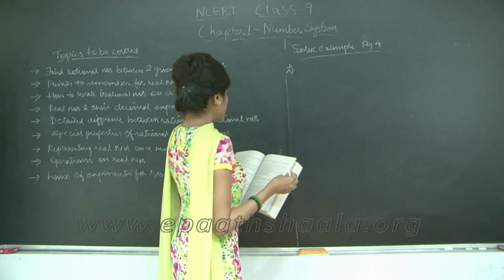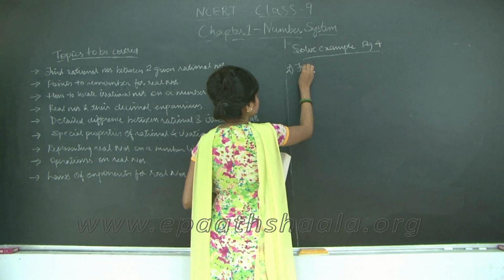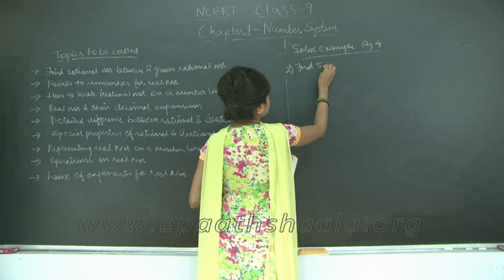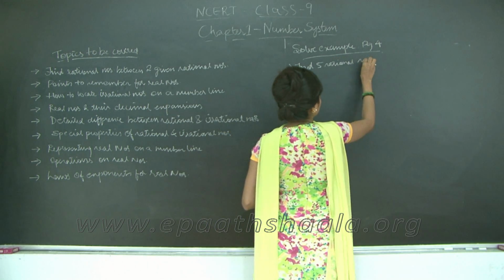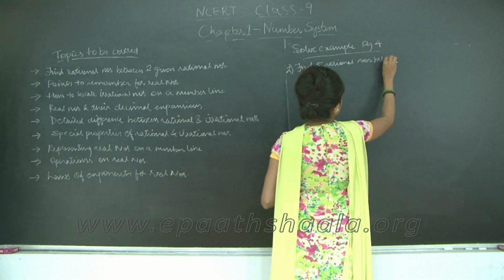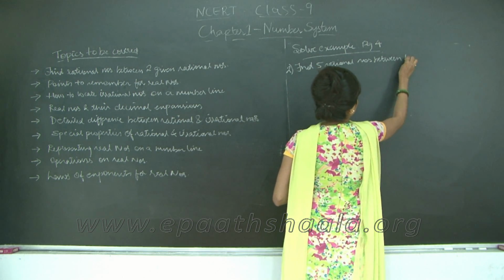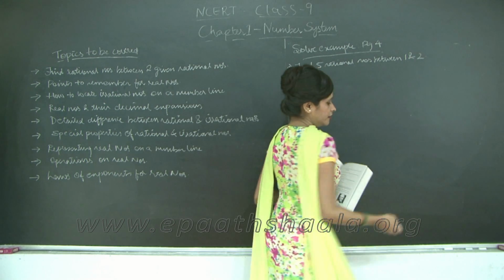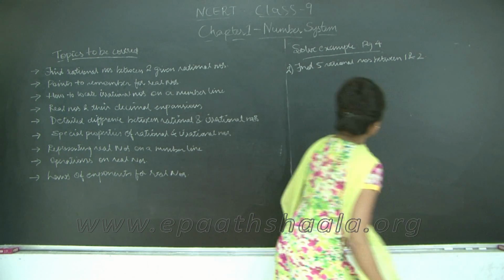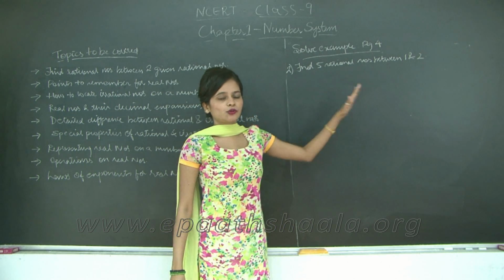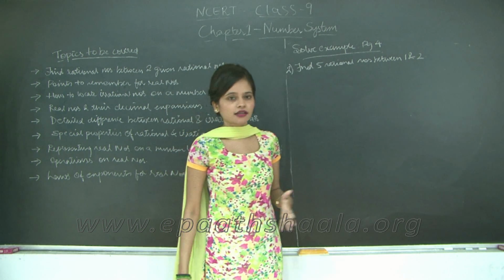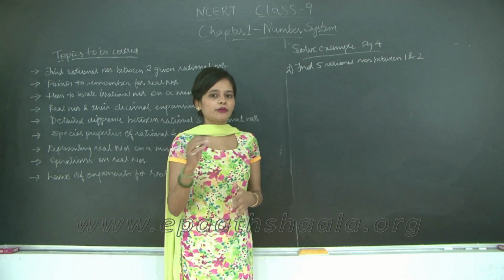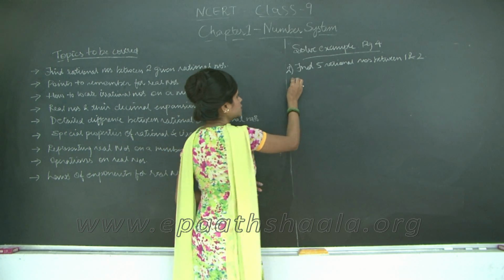Find 5 rational numbers between 1 and 2. So you need to find 5 rational numbers between 1 and 2. We are going to follow methods 1 and 2 that we discussed previously, and then I will show you another method as well. So, solution,